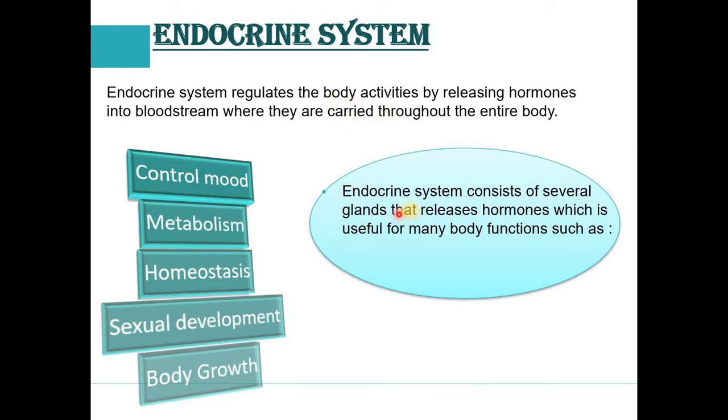In the next point, it is mentioned that the endocrine system consists of several glands. N number of glands are present in our body that release hormones, and just because of these hormones, it plays various functions in our body. For example, it controls mood, metabolism, homeostasis, sexual development and body growth. We will discuss how mood is controlled, and moreover metabolism and homeostasis. All these functions are played with the help of hormones only.